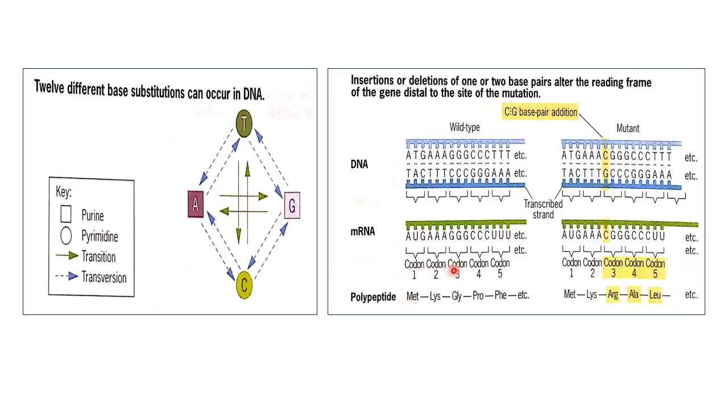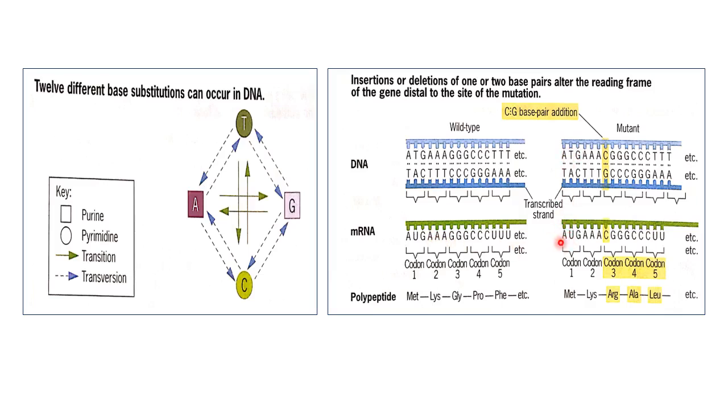So suppose these are the codons and these are the amino acids coded by these codons. So what if a base pair is inserted in between the coding sequence? Here the insertion of a CG base pair in between this wild type DNA sequence has taken place. Now this sequence is known as the mutant, and after its transcription the messenger RNA will be produced,